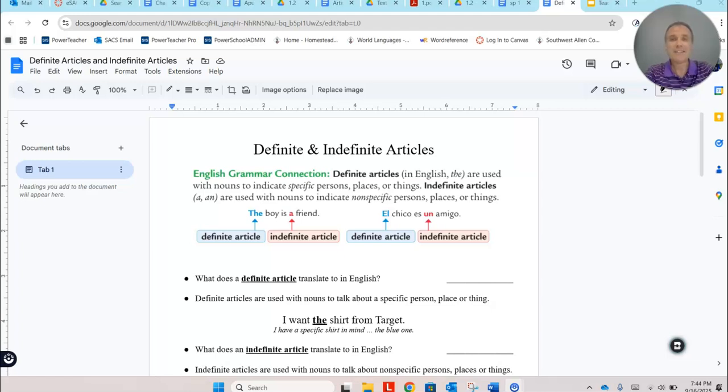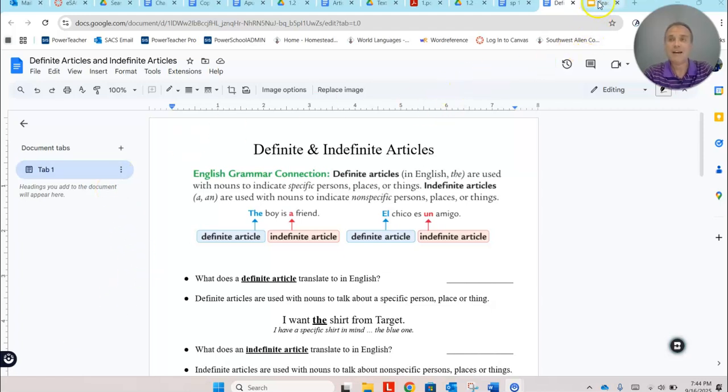So to wrap up week 7, we're going to spend some time working on grammar that goes along with Unit 1, Lesson 2. On the screen right now, you see a copy of the notes that I have up. You'll want to print these off and follow along as we go through the slides today. Or if you don't have a printer, please download these to your Google Drive and you can take some notes on your computer as we go through this today. So I'm going to switch over to my slides, but the slides you're about to see correspond to these notes.